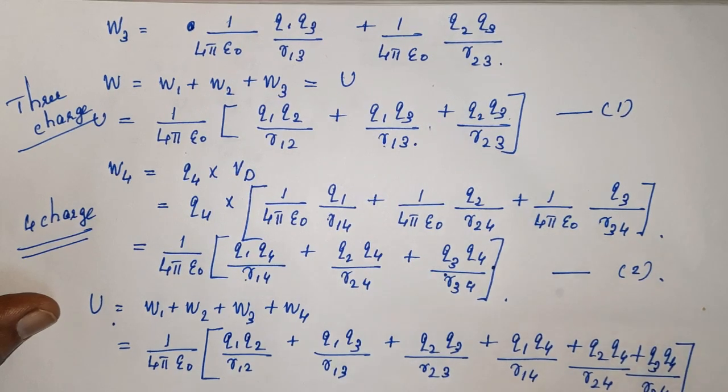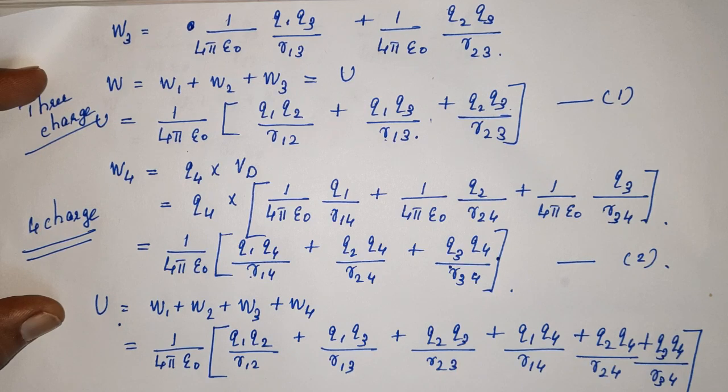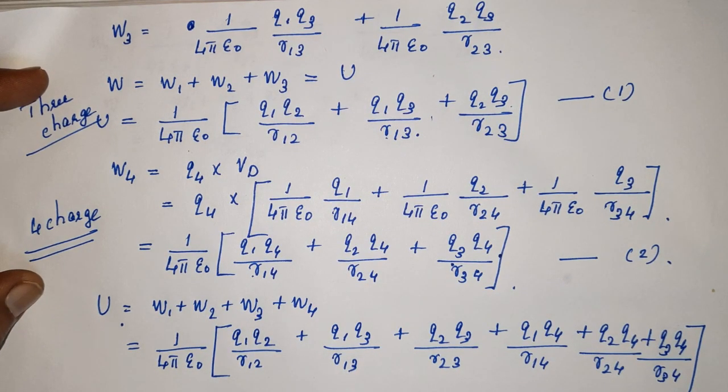So this is the expression for work done, and this work done is stored as potential energy. So the potential energy of the four charge system is this.